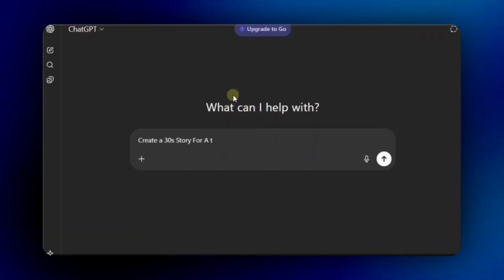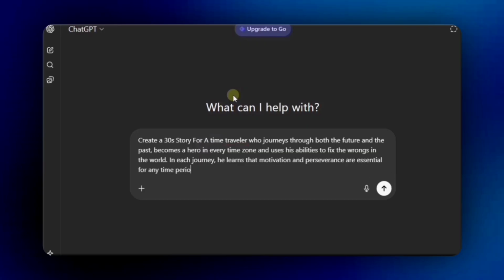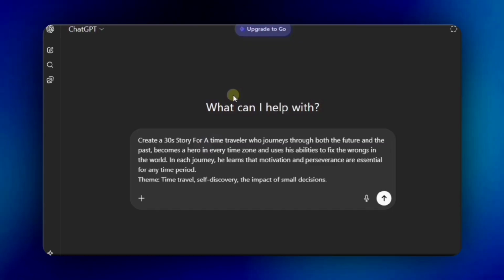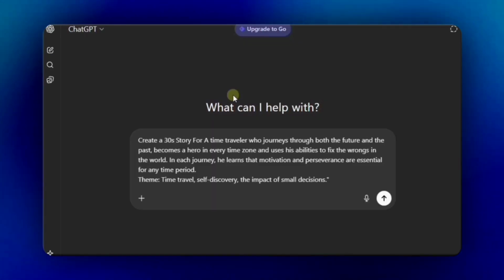First, head over to ChatGPT. Here, explain the story that's in your mind using simple words, just like I'm typing right now. Create a 30-second story for a time traveler who journeys through both the future and the past, becomes a hero in every time zone, and uses his abilities to fix the wrongs in the world. In each journey, he learns that motivation and perseverance are essential for any time period. Theme: time travel, self-discovery, and the impact of small decisions.